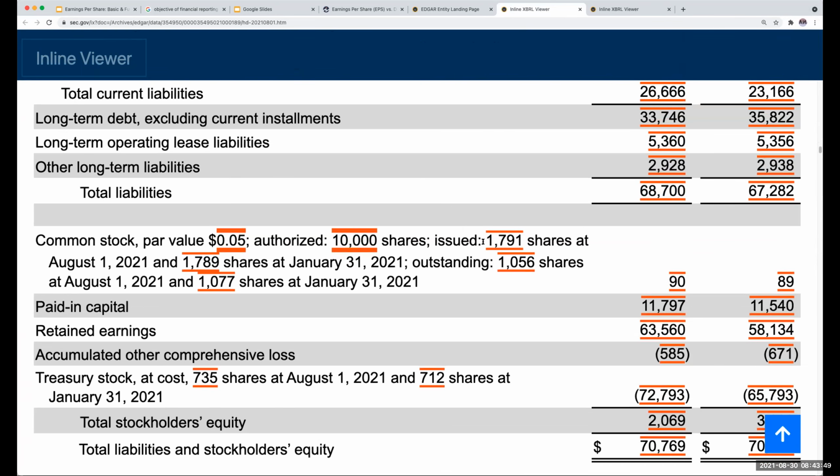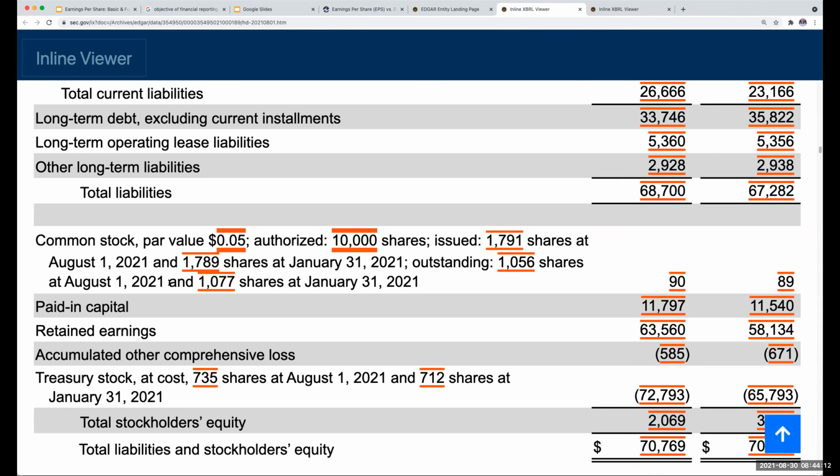And issued shares are 1.7 billion as of August 1st. And then outstanding shares is 1,056,000,000 shares at August 1st, 2021. What exactly do issued, authorized, and outstanding mean?